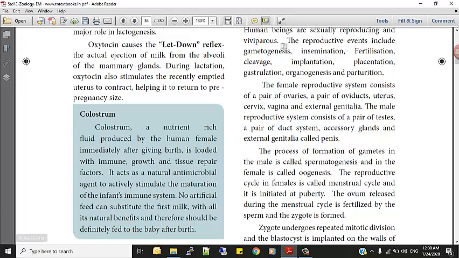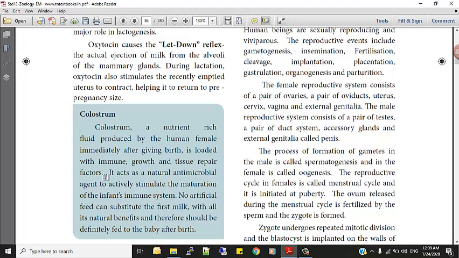Colostrum. Colostrum, a nutrient-rich fluid produced by a human female immediately after giving birth, is loaded with immune, growth and tissue repair factors. So what is colostrum? It is the first milk. You don't call it milk. It is a very nutrient-rich fluid.